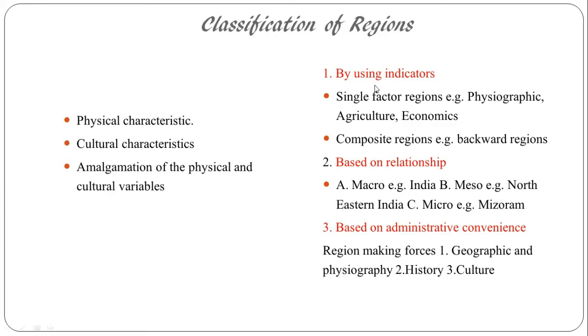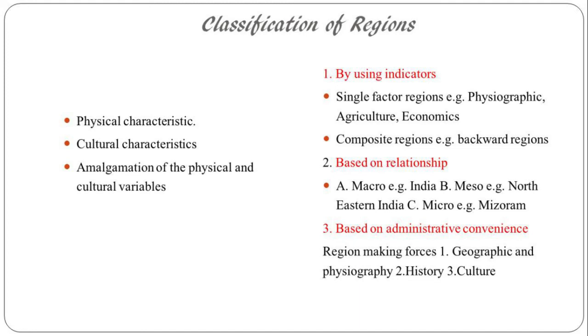Regions can also be classified by using certain indicators. What are the indicators? First of all, the single factor regions. Single factor regions are, for example, physiographic: if that region has been delineated by a physiographic or physical factor.